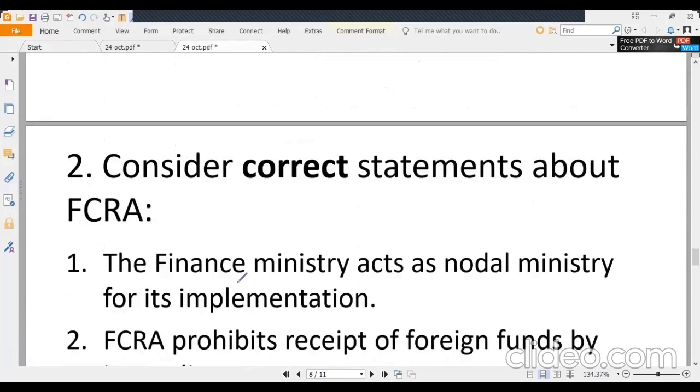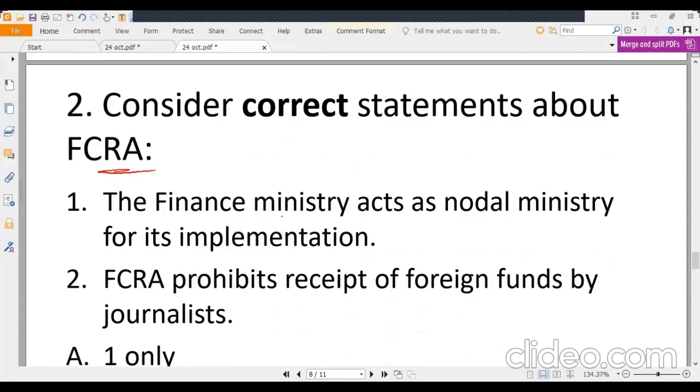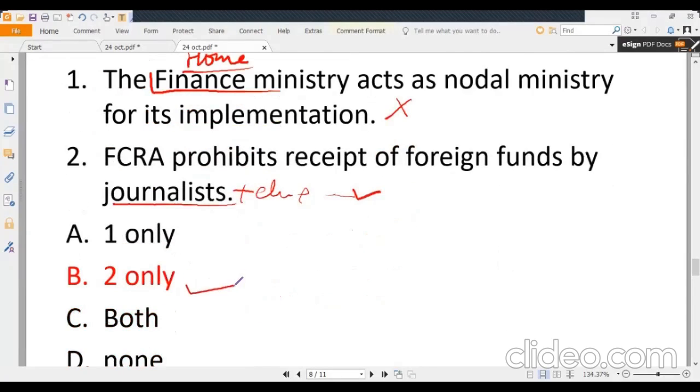Next question is, consider the correct statement about FCRA. The Finance Ministry acts as nodal ministry for its implementation. Now, as we have discussed, it is Home Ministry, and not the Finance Ministry. So this is wrong. FCRA prohibits receipts of foreign funds by journalists. Yeah, journalists plus election candidates as well as other categories. So this is right. So answer is B only.